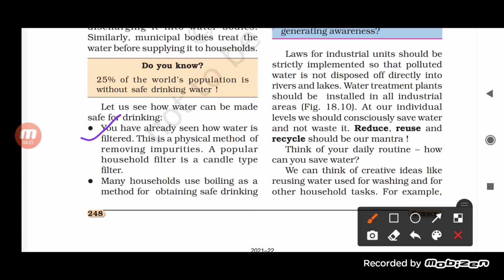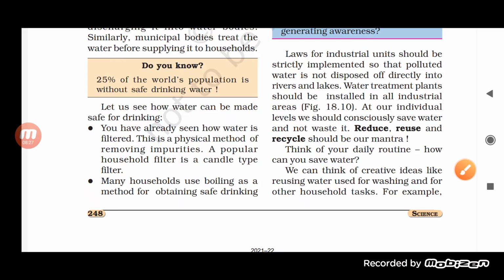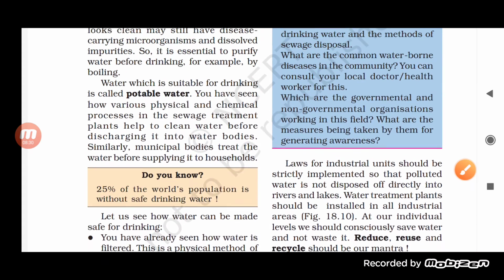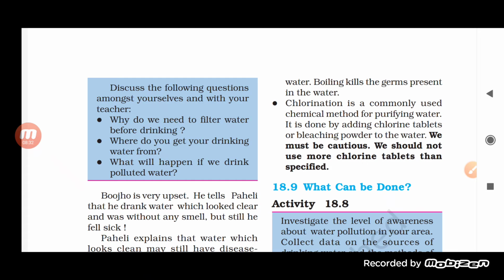Second one, many households use boiling as a method for obtaining safe drinking water. Boiling kills the germs present in the water. So the second method is the biological method, by the help of which we can clean the water by killing the germs which are present in the water. One of the methods which is really very common, students, is boiling.